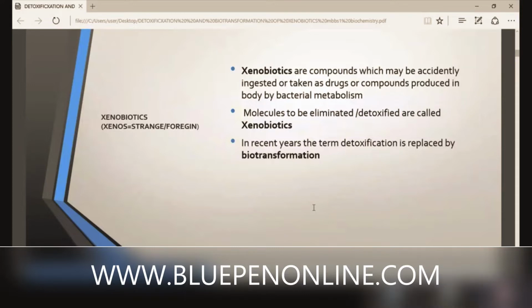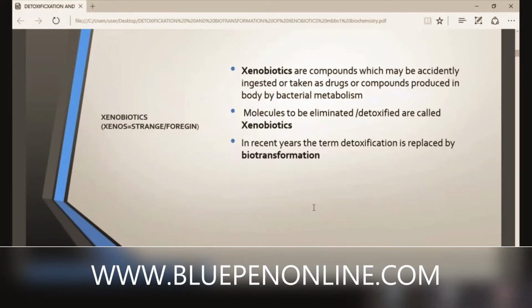Those molecules which are to be eliminated or detoxified are called xenobiotics. Now it is clear what xenobiotics is.